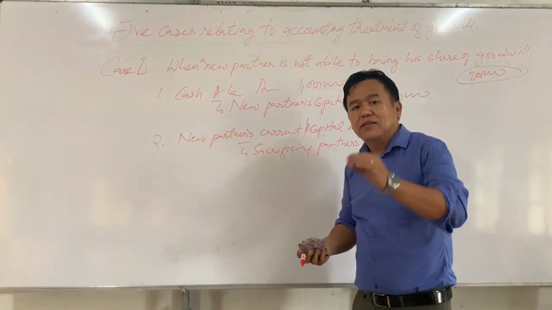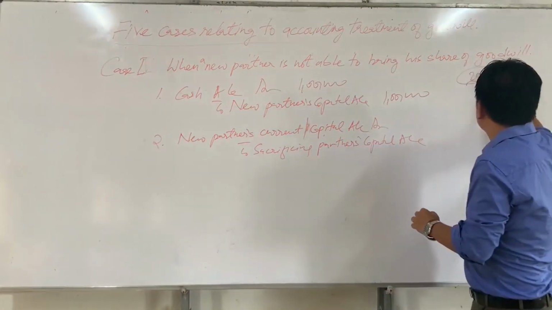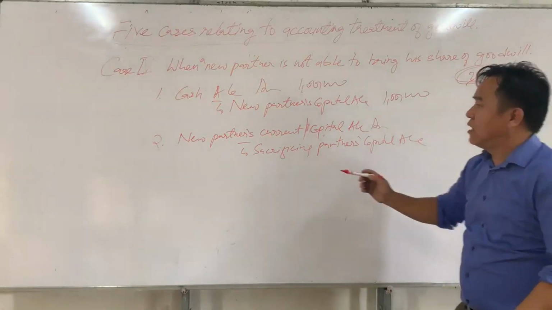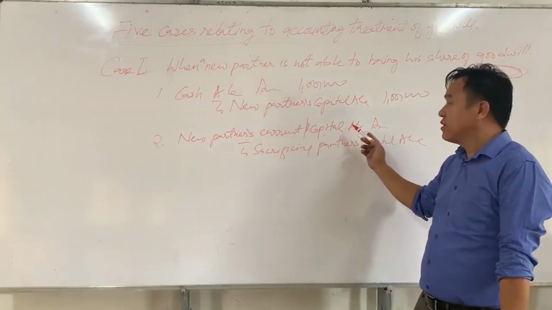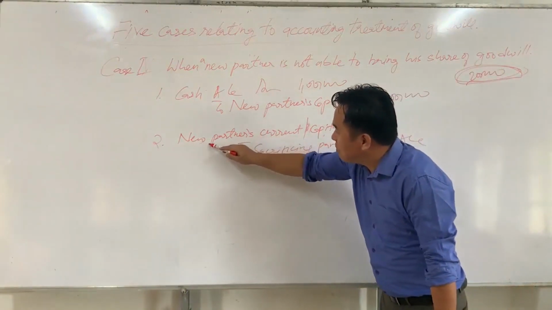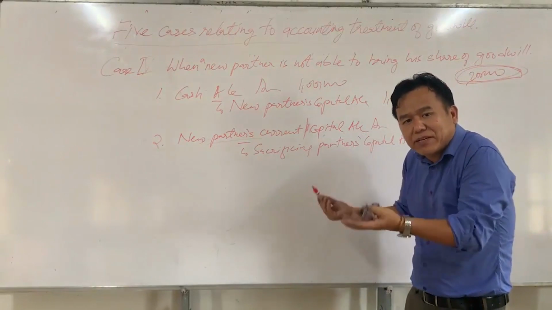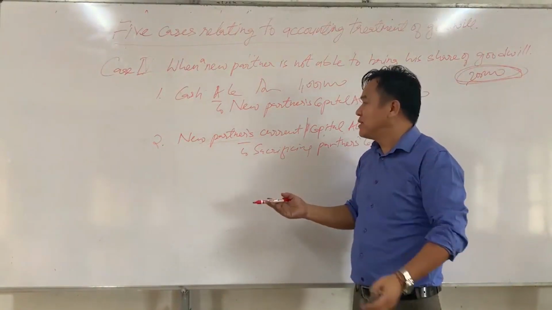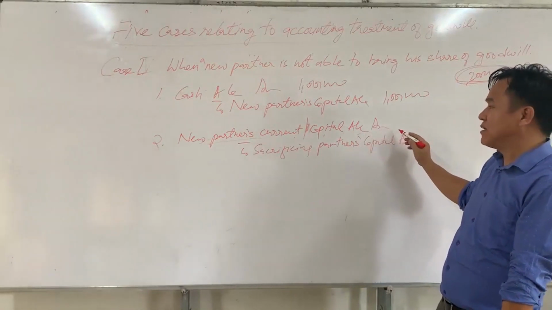Since he fails to pay his share of goodwill, the same should be deducted from his current account or capital account. Thereby, the new partner's capital account or current account will be decreased. If capital decreases, it should be debited. That is why the new partner's current or capital account is debited here.